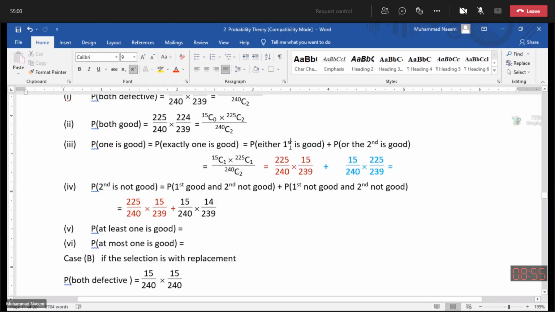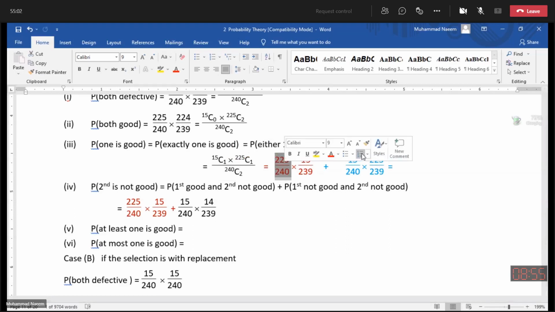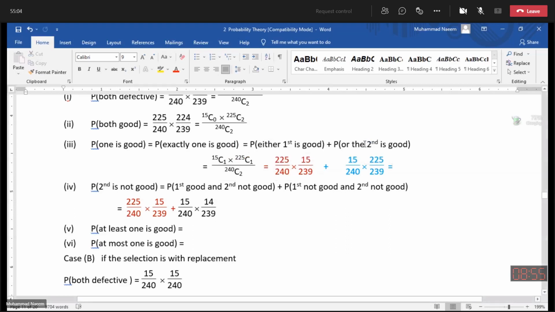They use the combination formula here, and also they apply the combination formula here. Remember, when you apply the combination formula, no need to consider the possible cases. But when you apply the multiplication rule, we must consider all the possibilities.